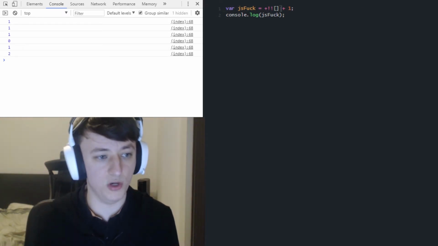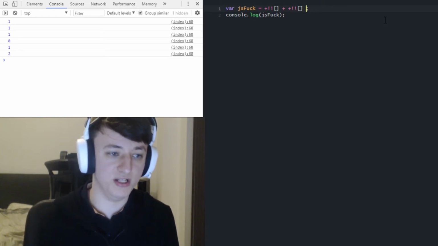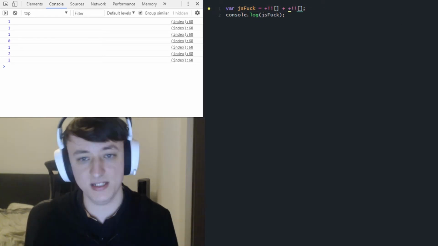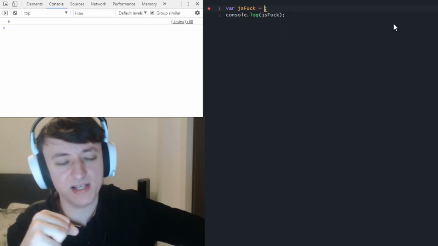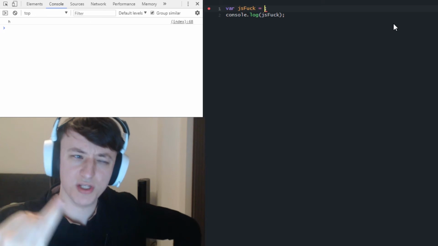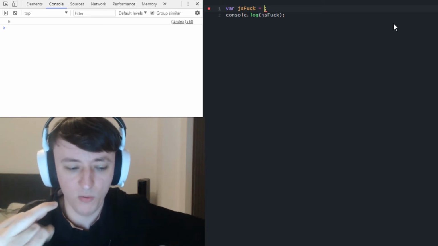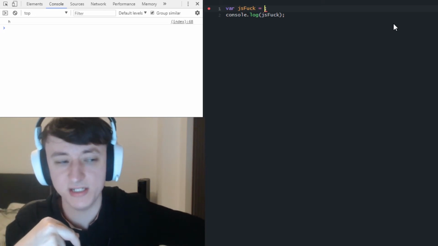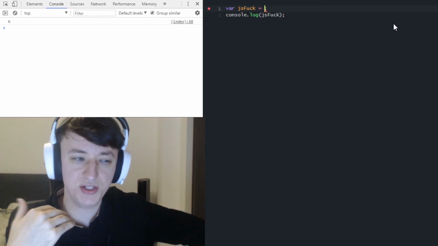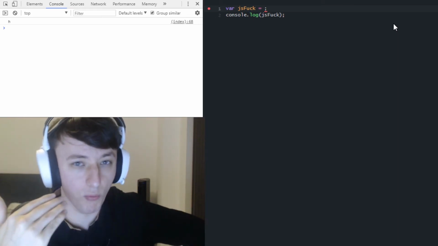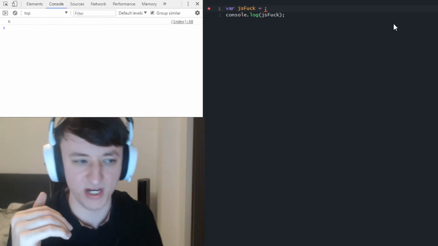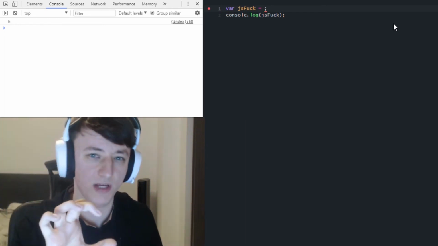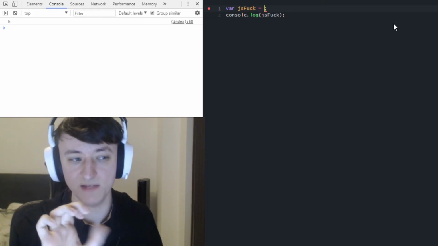Obviously, this was in plain JavaScript. We could just replace that with our JSFuck, add that again, and here we go. We have 2 using just JSFuck here. Now we have access to any number we like in JavaScript, but also true and false. We can use this to our advantage because we can treat strings in JavaScript as if they're arrays. They're considered array-like objects. You could Google more information about those if you wish, but we can essentially access specific parts of a string as if they were an array.